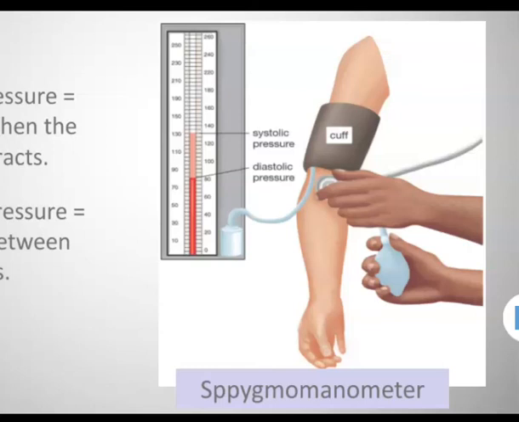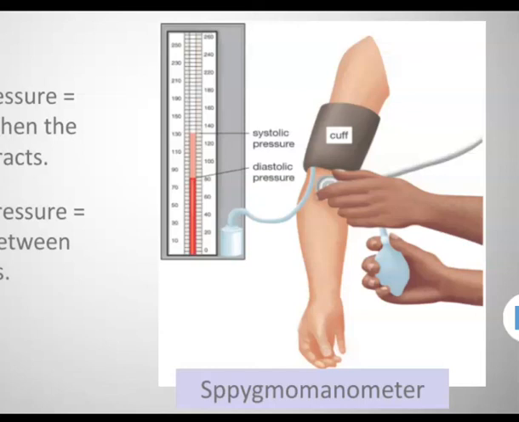During measurement, a person is asked to lie in a sleeping position. The instrument is placed at the level of the heart and the cuff is tightly wrapped around the arm. The cuff is inflated till the brachial artery is blocked due to external pressure. The pressure in the cuff is then slowly lowered till the first pulsatile sound is heard.